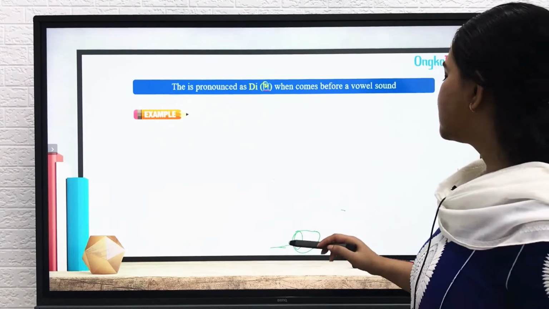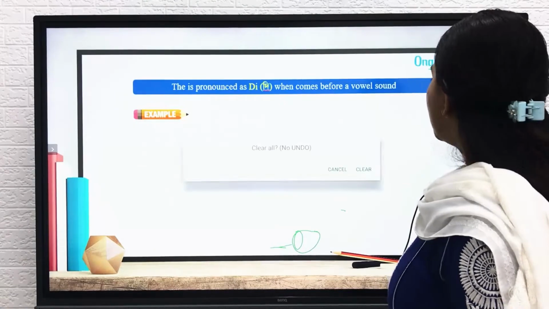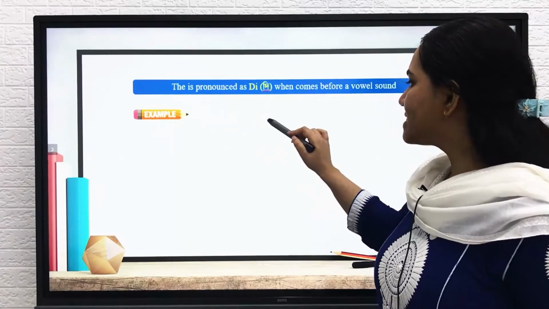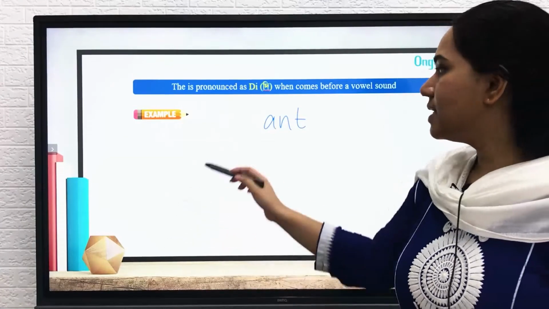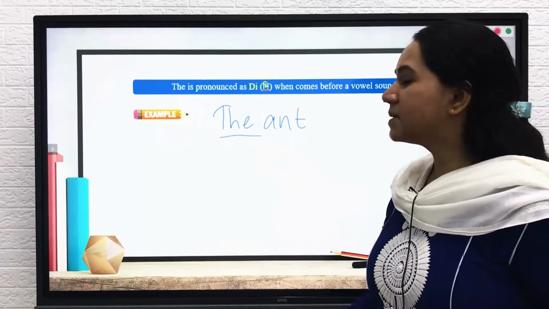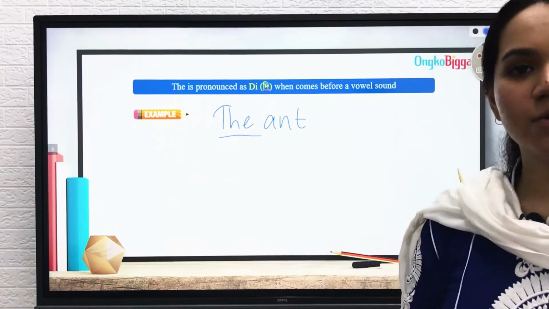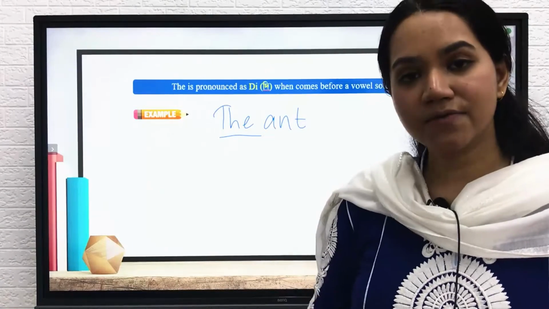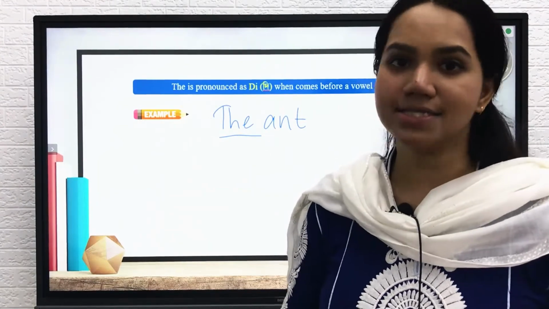Similarly, "the" is pronounced "thee" when it comes before a vowel sound. So again, we know what vowels are, right? Vowels are A, E, I, O and U. So if I say "ant," if I want to specifically say that this is the ant, as a result, I will not be saying "thuh ant." I'll say "thee ant." Okay? So whenever we use any types of vowels, we have to pronounce "the" as "thee." And whenever there's a consonant, we will pronounce "the" as "thuh."